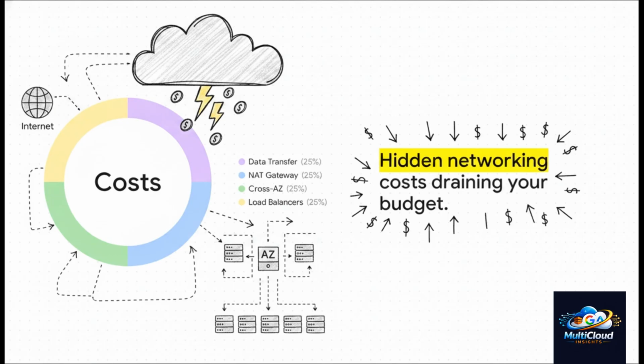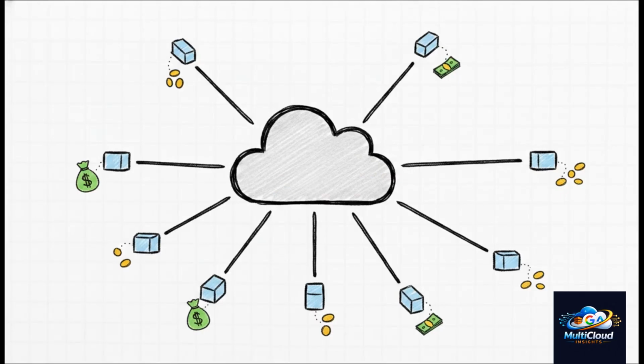You have NAT gateways, which bill you not just for the hourly uptime, but per gigabyte of data processed through them. You have cross-AZ traffic, where you are literally paying to move your own data between data centers in the same geographic zone. And of course, the ever-ticking meter of load balancer charges based on connection time and bandwidth. Egress costs are for sure the silent killers of enterprise cloud budgets.